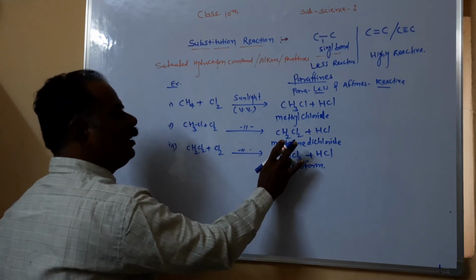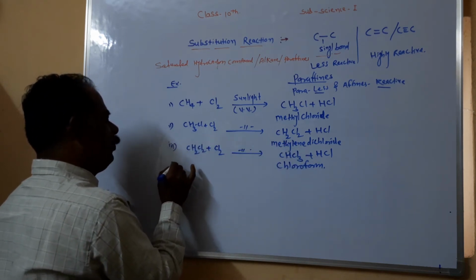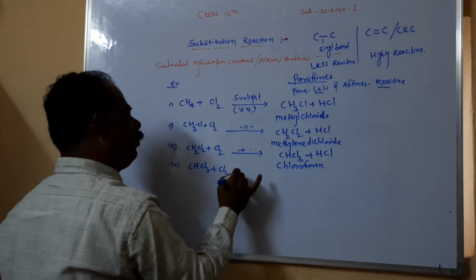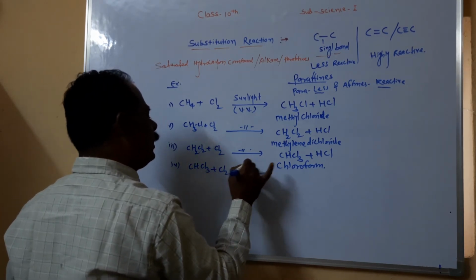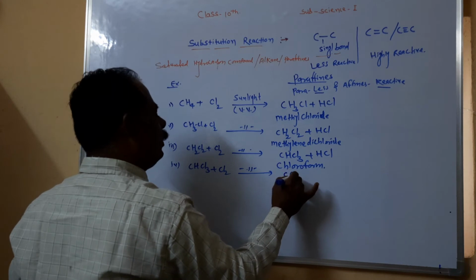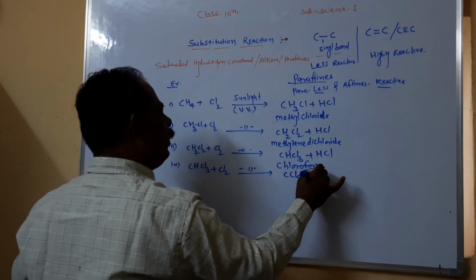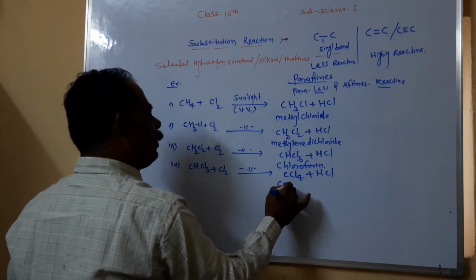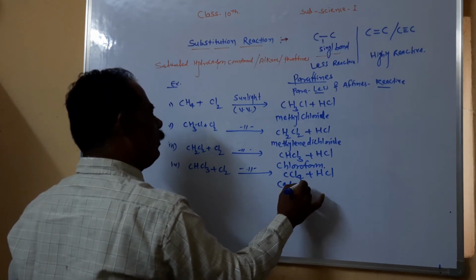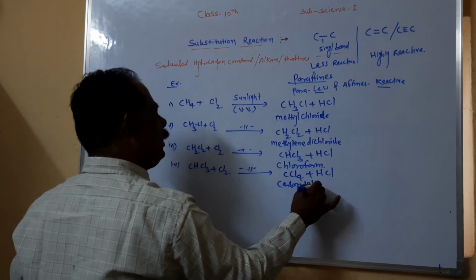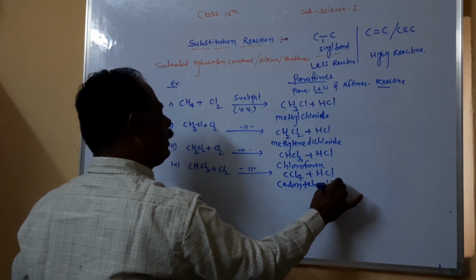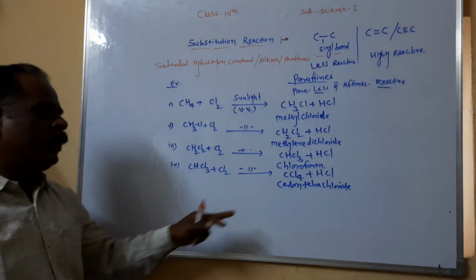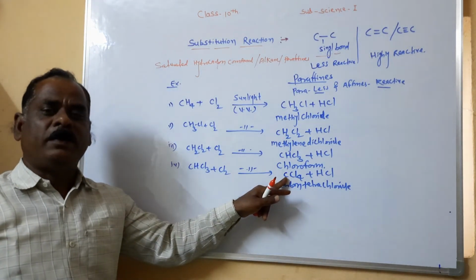Why? Because it contains 1 hydrogen atom. In the 4th step, chloroform further reacts with the 4th molecule of chlorine in the presence of sunlight to form CCl4 plus hydrochloric acid. The name of the compound: C means carbon, and carbon contains how many chlorine atoms? 4. Therefore, carbon tetrachloride. Does carbon tetrachloride further react with chlorine? No. Why? Because it does not contain a hydrogen atom.